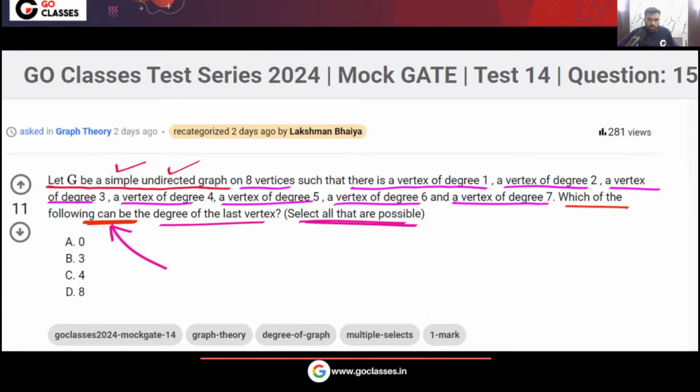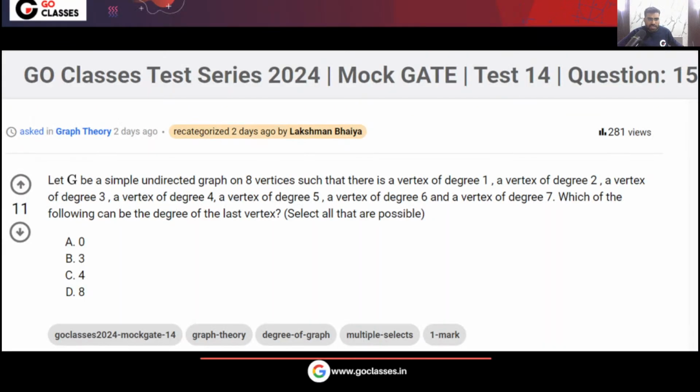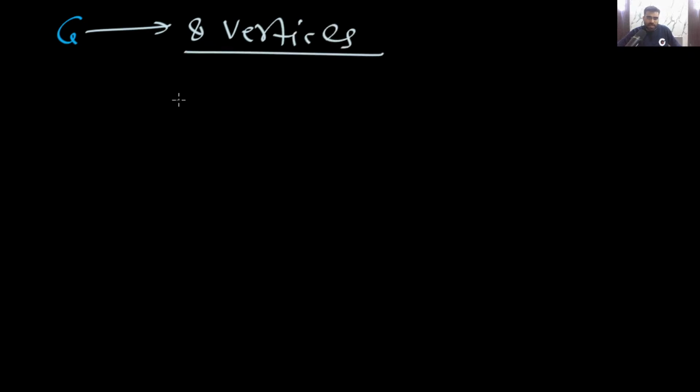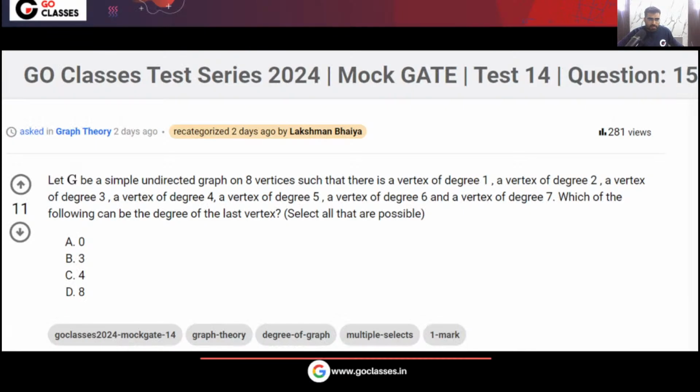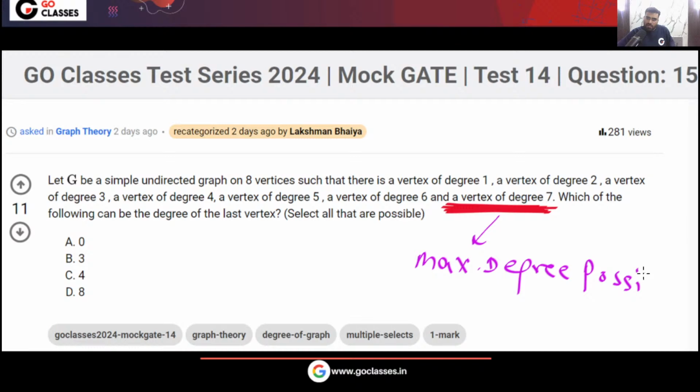Now look at this question. The question is saying that in this G, there are a total of 8 vertices and one of them has degree 7. Please focus on this line: a vertex of degree 7 is there, and this is the maximum degree possible in G, remember.